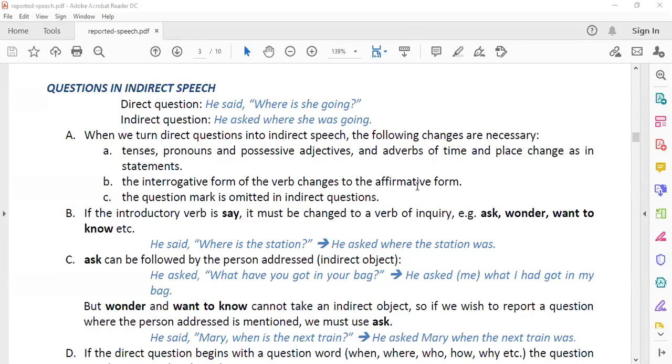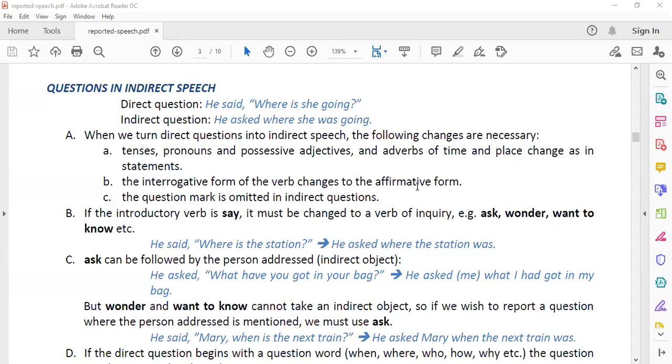Questions in indirect speech. How are we going to change direct speech into indirect when you are given some question in direct speech? When a question is given, rules are going to be the same. Remove punctuation marks, then you change the person, then you change the form of verb. But you have to be a bit careful when you are given questions.